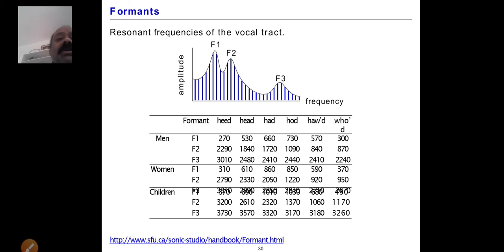You have to observe that these are all taken from this website. So here is the variation of the speeches, how the children's speech is. Just observe how the variation is in amplitude versus frequency of the vocal tract. Generally the bass sound will be more for men, medium for women, and children have a low pitch.